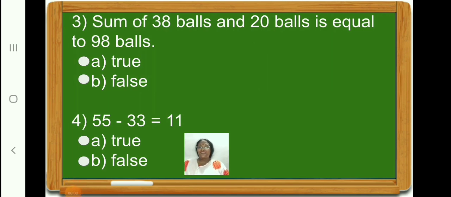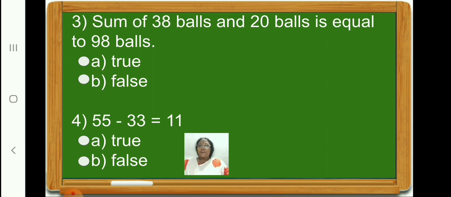Children, now let us do question number 3. Children, read the question. Sum of 38 balls and 20 balls is equal to 98 balls. Children, now we have to find out what is the total of 38 and 20 balls. Sum means the total, okay? And find out the correct answer.